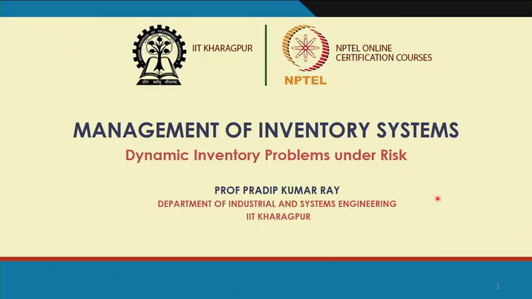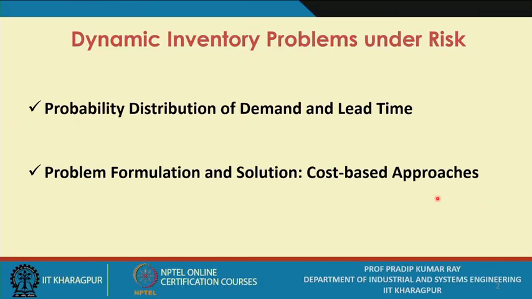During this lecture session on dynamic inventory problems under risk, we will be referring to two important issues. One is the probability distributions of demand and lead time. So you must have a good understanding of the types of distributions, the demand probability distributions, which are normally in use for modeling or formulating the problem.